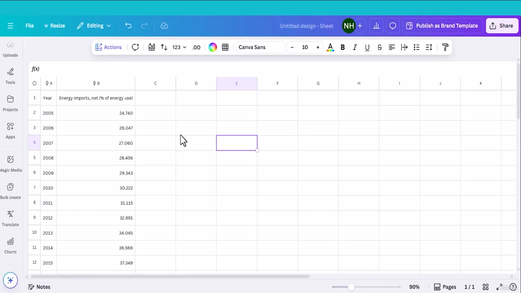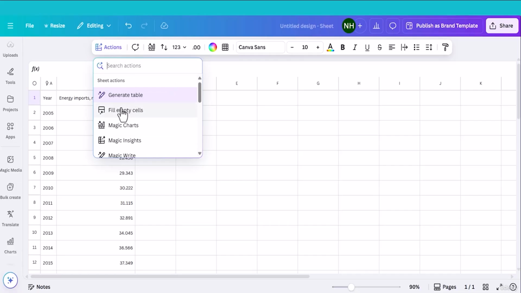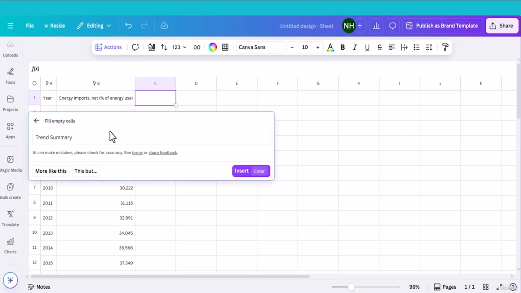In this section, we will explore more features of Canva Sheets. Let me select this cell and head back to action. As you can see, there is an option named Fill Empty Cells. Click this one. It will automatically generate options like Trend Summary.